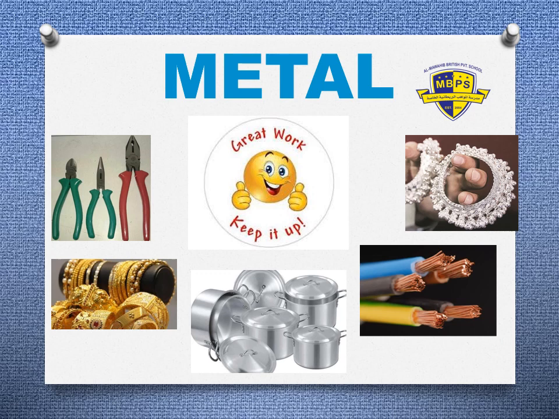And why do we use metal? What are the properties of metal? Metal is strong and flexible, and metal is shiny. Metal can be pulled into thin wires without breaking, and thin sheets of metal are flexible. They can be made into tins and foils. Very good. Keep it up, Grade 2. Alhamdulillah, you understood the topic. Well done.